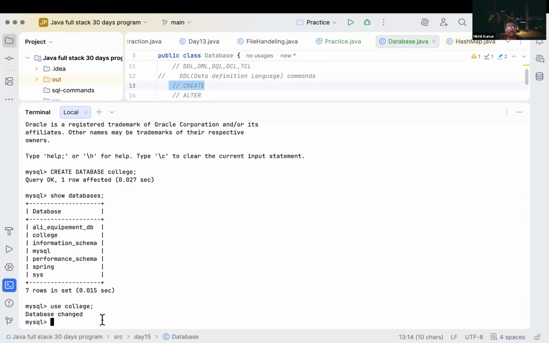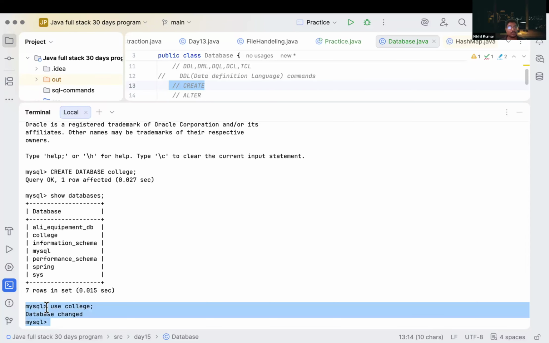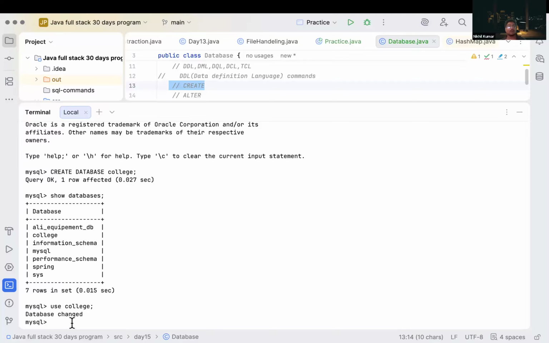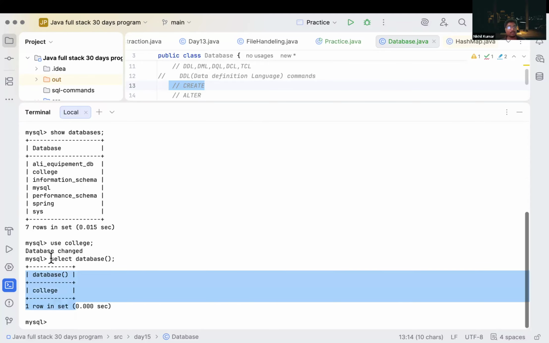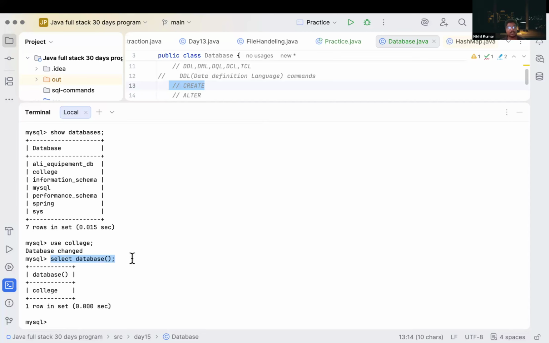So how can you check the current database? Before it, it was showing mysql. After that we used the use college command. Then it shows us "Database changed". But how will we know whether our database has changed or not? We have a command, select database(), using the brackets. Then it will show us the current database. If we use this command, it shows the current database, which is college. So our database is changed successfully. Is it clear for now?